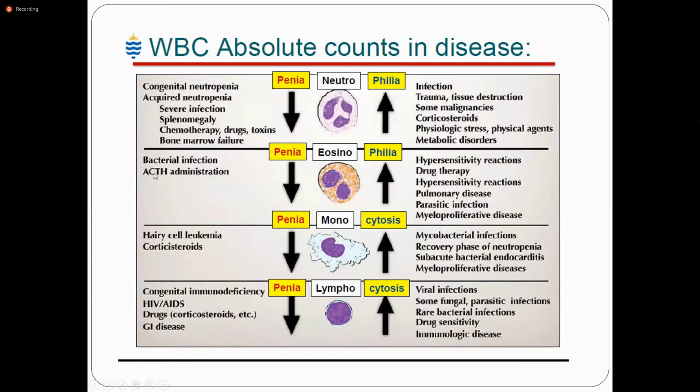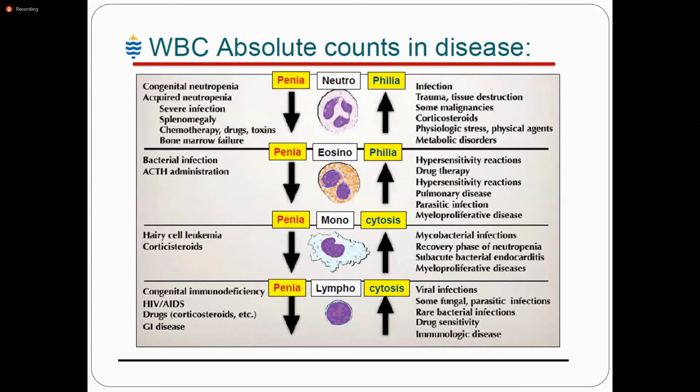This is a chart showing the philias and penias and their causes. Neutrophilia is seen in bacterial infection, trauma, and tissue destruction, and neutropenia can be seen in severe infection, splenomegaly, bone marrow dysfunction, and aplastic anemia. Eosinophilia is seen in allergic conditions, hypersensitivity reactions, and parasitic infections, and monocytosis is seen in mycobacterial infection, tuberculosis, and myeloproliferative diseases.